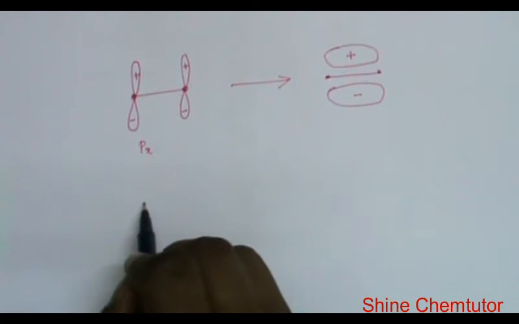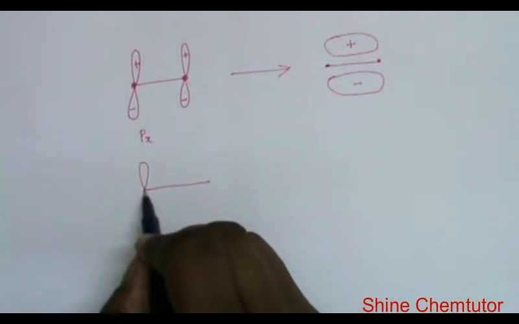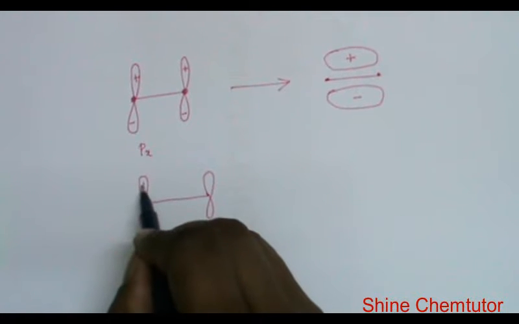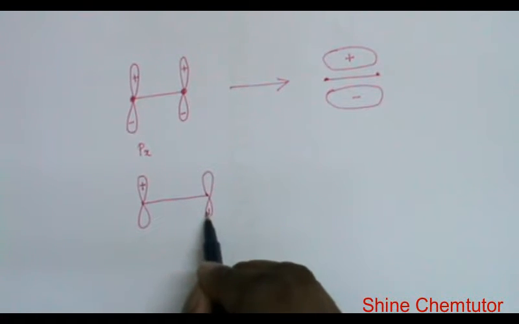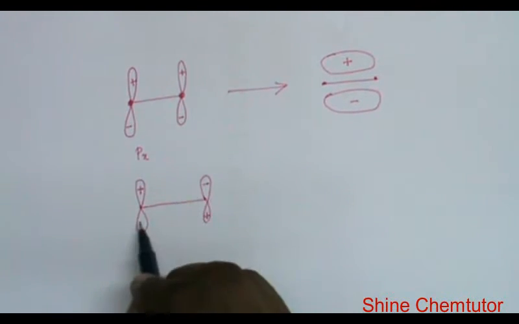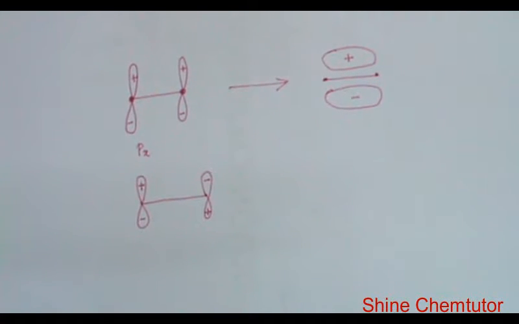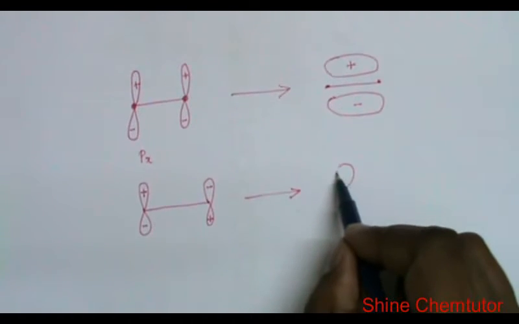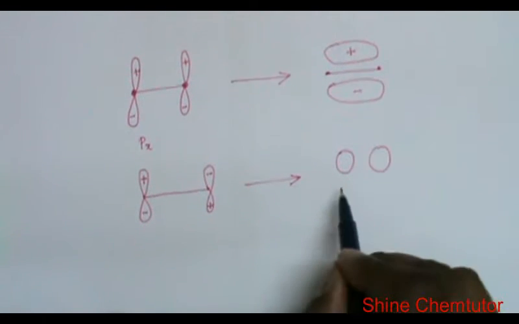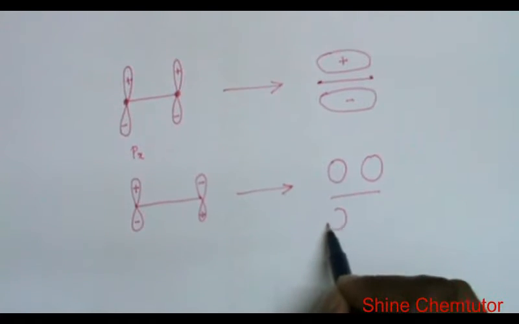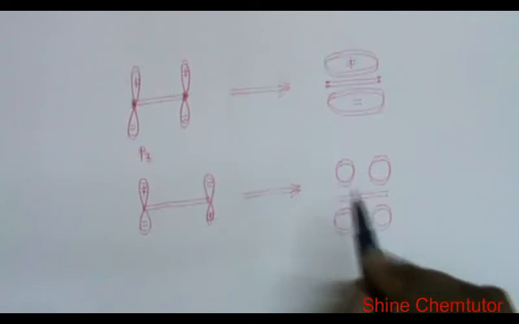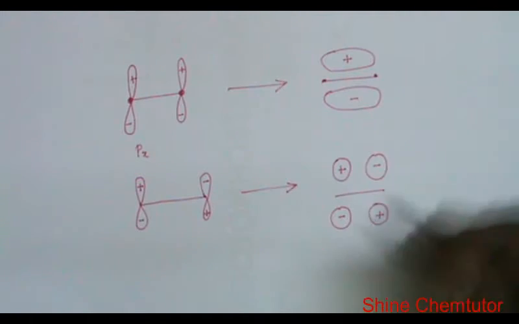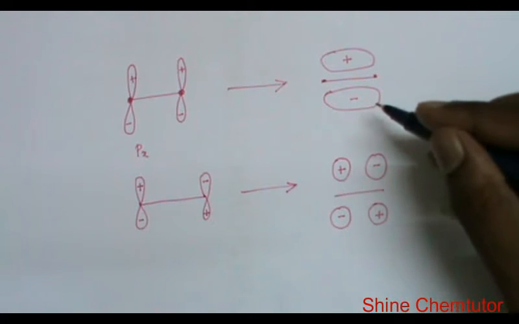What about anti-bonding? I go for the same px orbitals, here plus and here plus, minus, minus. Now this results in the pi anti-bonding orbital. Here we have plus and minus. If you go for this, there is no inversion center.